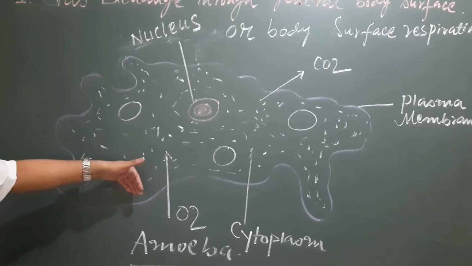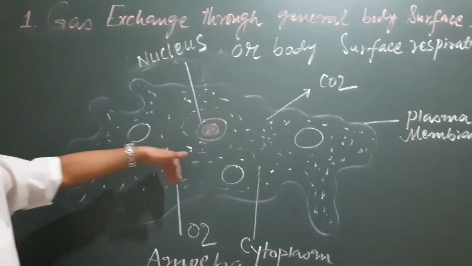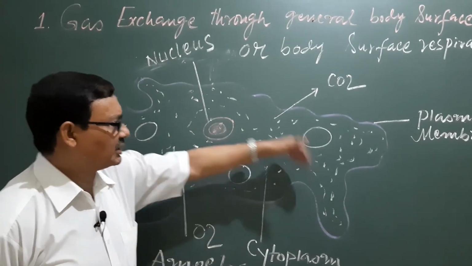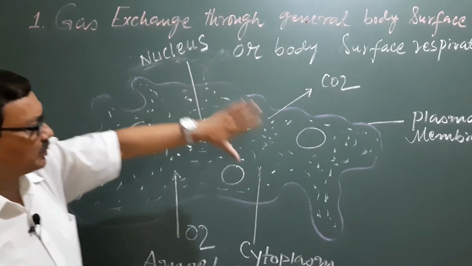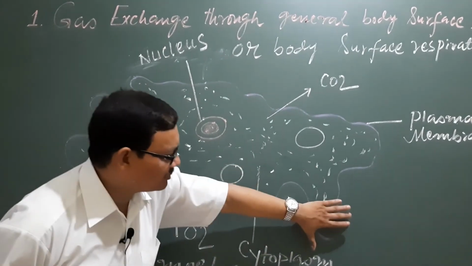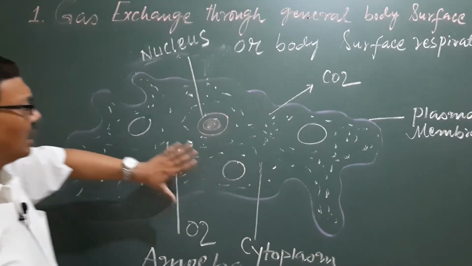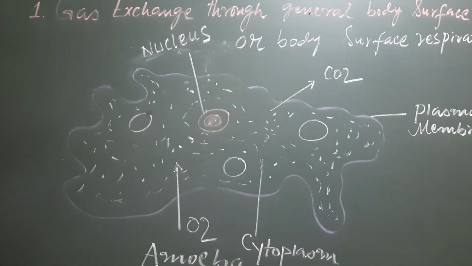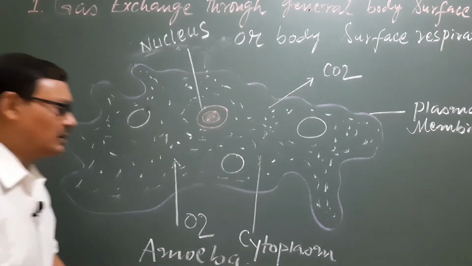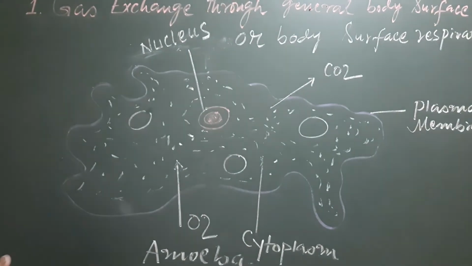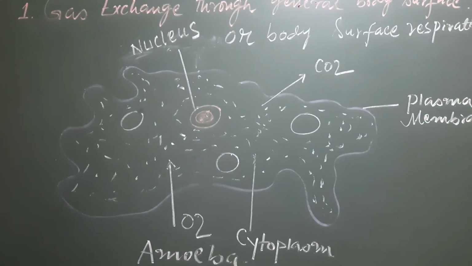There is exchange of gases, ingestion, egestion, excretion, even movement. All are possible with the help of this single cellular structure.